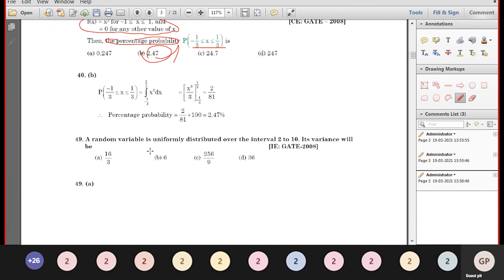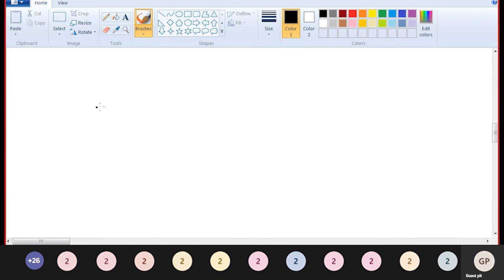A random variable is uniformly distributed over the interval 2 to 10. What is given? Uniformly distributed in the interval 2 to 10. What is the variance? Here x is uniformly distributed. X follows uniform distribution from 2 to 10.